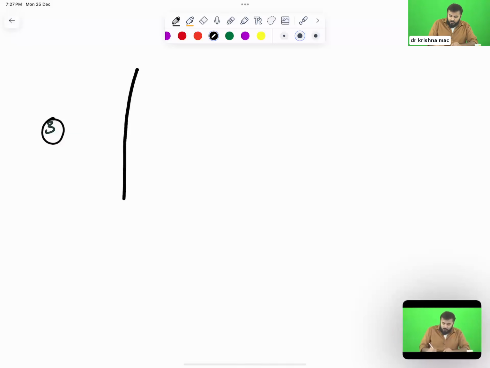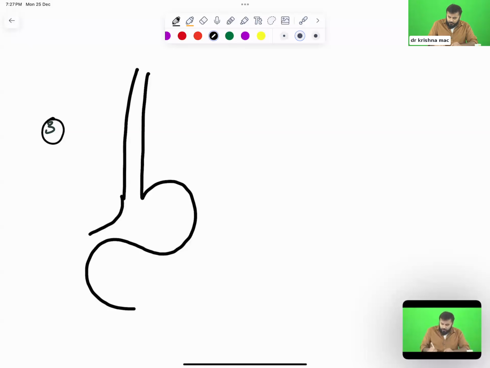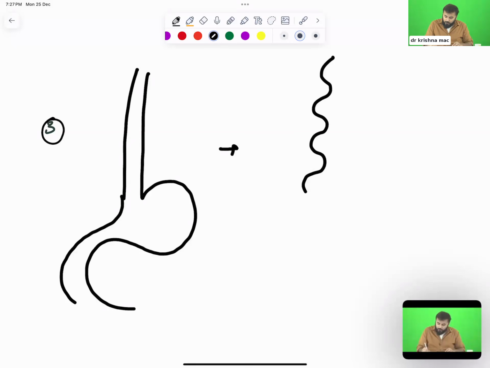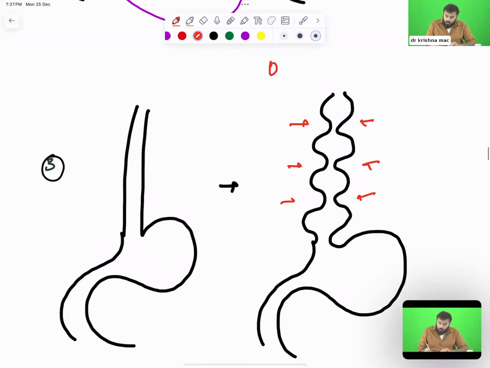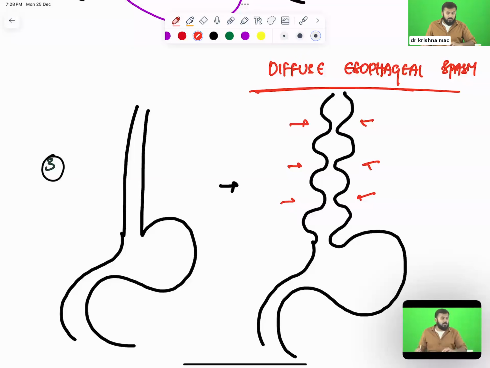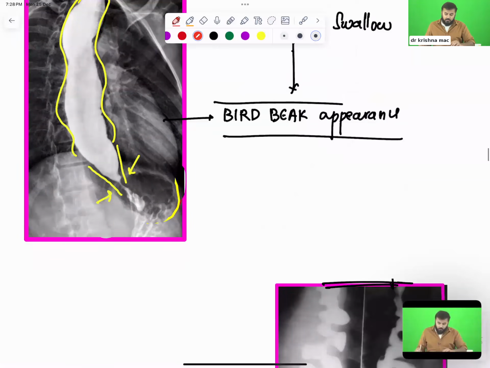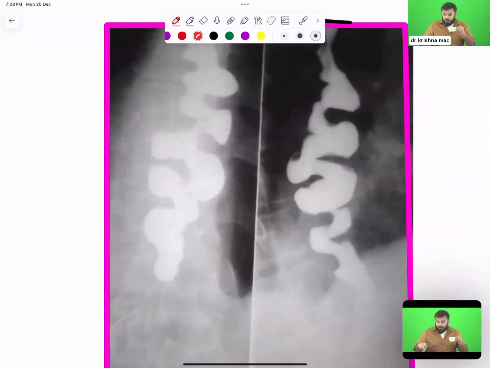Look at this, this is a normal esophagus. This is your normal esophagus. There is one condition where your esophagus is contracted everywhere in this way. You see, the esophagus is contracted at every point here. So can I call that the esophagus is contracted diffusely? So this condition is called diffuse esophageal spasm. Diffuse esophageal spasm. Look at this, all of you, look at this esophagus. Isn't it diffusely contracted? Can you identify this on 2 X-rays?